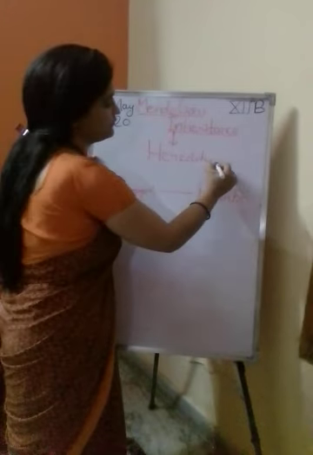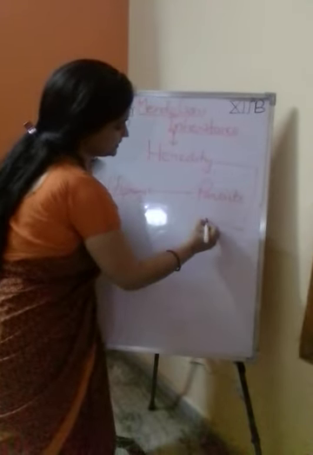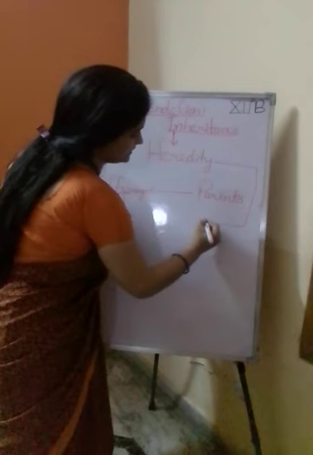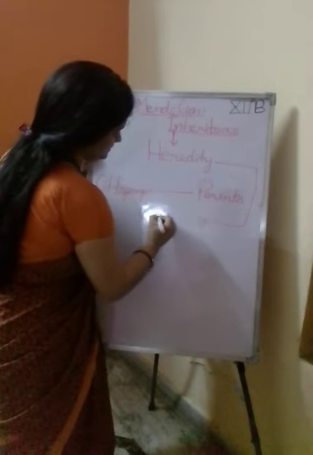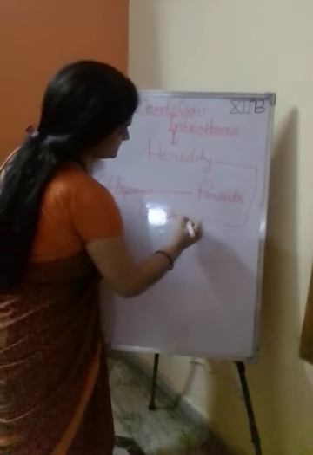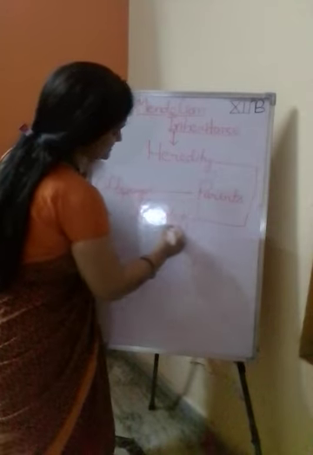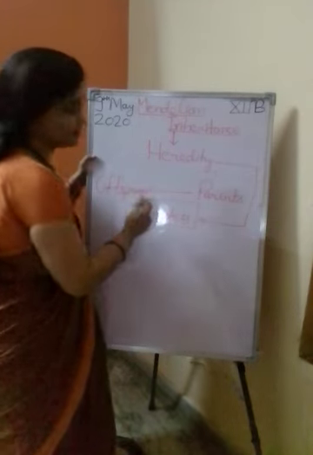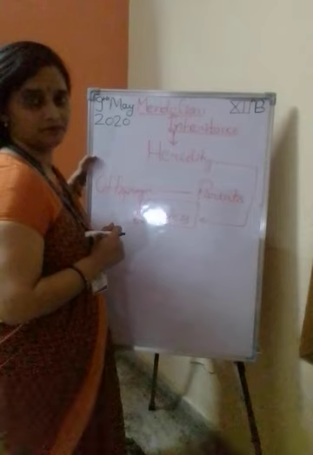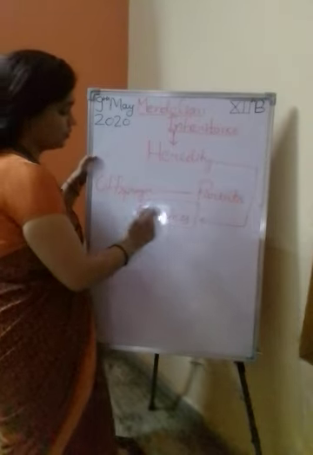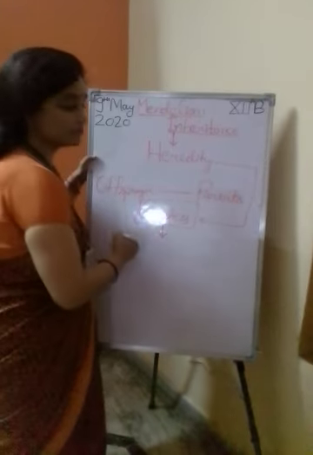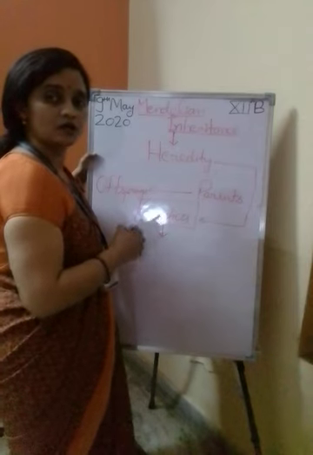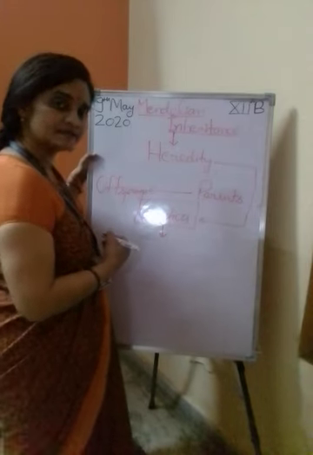The study of heredity is genetics. Now genetics is a branch of biology. Okay, now a question: who is known as the father of genetics?